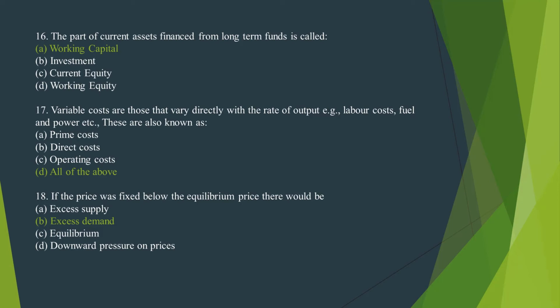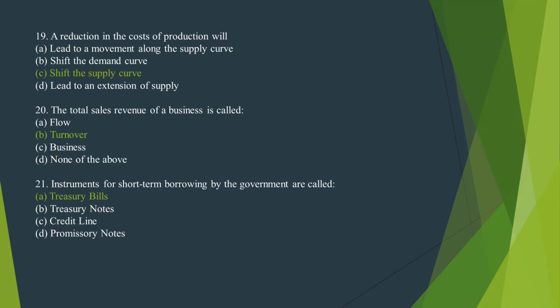Number 18. If the price was fixed below the equilibrium prices, there would be, the correct option is option B, excess demand. Number 19. A reduction in the cost of production will, the correct option is option C, shift the supply curve. Number 20. The total sales revenue of a business is called, the correct option is option B, turnover.